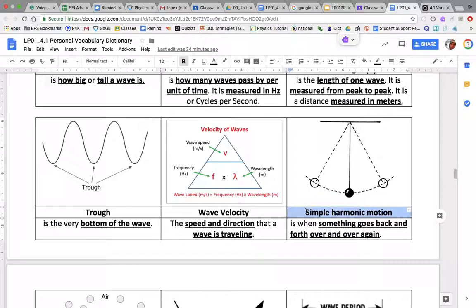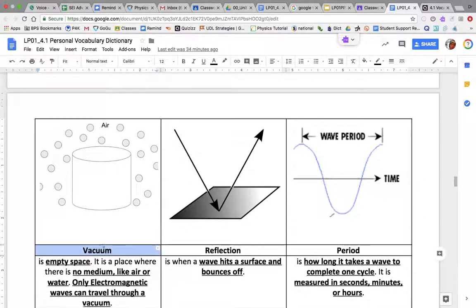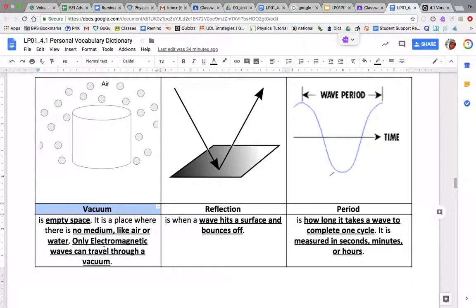Simple harmonic motion is anything that goes back and forth over and over again through time. Vacuum is empty space, so there's no air, there's no molecules, there's no particles. If you move far enough away from Earth, there's no air, there's no gases, there's no molecules. You just have empty space or a vacuum.